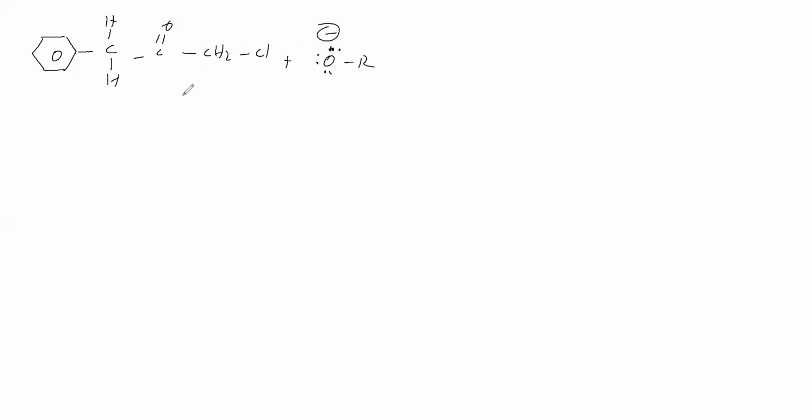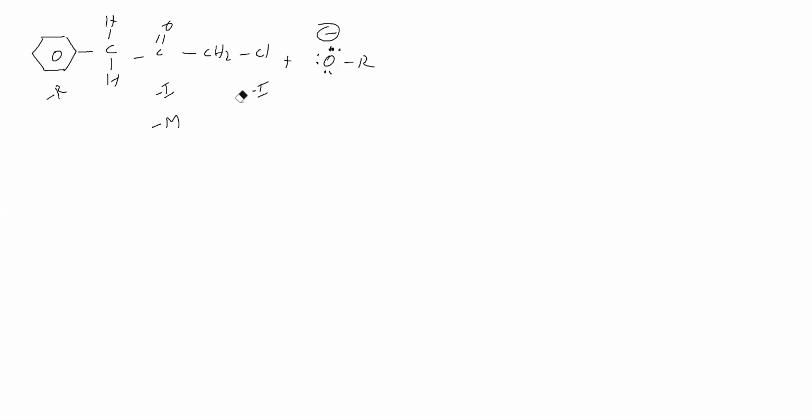How do you know? This Cl shows a minus I effect. This CO shows a minus I effect. Phenyl shows a minus R effect. So this CH2 is flanked by two minus I groups. This CO also shows a minus M effect, a negative mesomeric effect. But this carbon is flanked by one minus R group and one minus M group. Therefore, which hydrogen is more acidic? This hydrogen is more acidic when compared to this hydrogen.